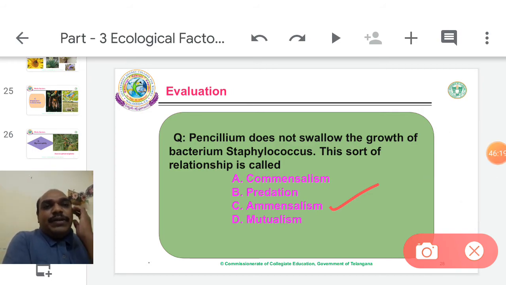Not only Penicillium versus Staphylococcus, but also Microcystis versus fishes and aquatic animals, Chlorella versus some algae. So these are some examples of amensalism.